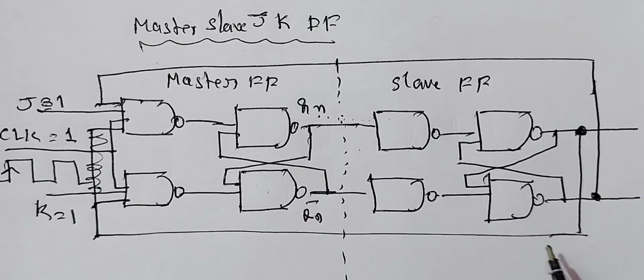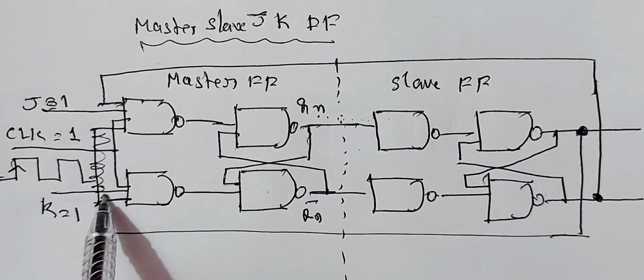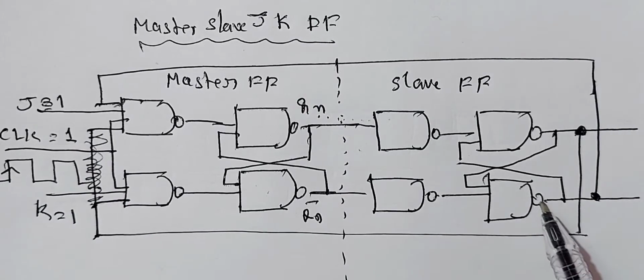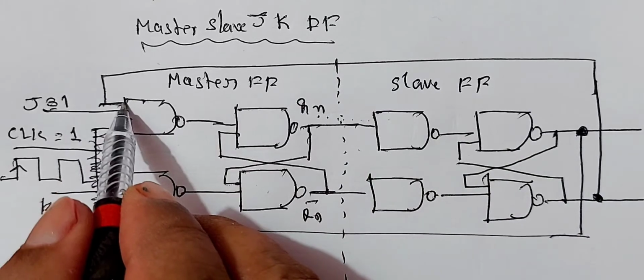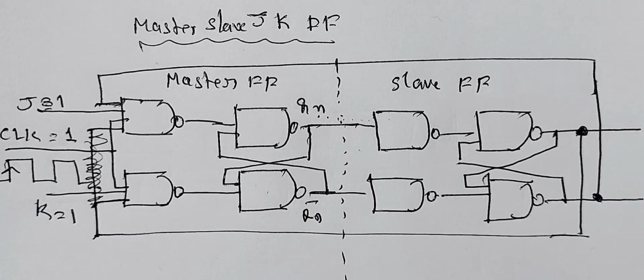So in JK flip-flop, the first output is fed back to the input of this second gate and the second gate output is fed back to the input of the first gate. This is master slave JK flip-flop.